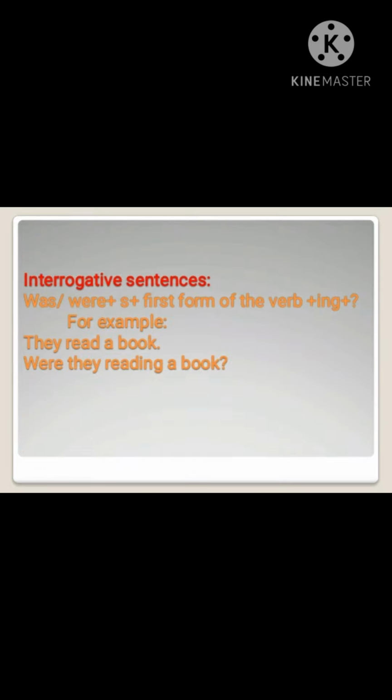If the sentence is interrogative, then again was or were comes first, then comes the subject, then the first form of the verb plus ing plus question mark. Again an example: they read a book, were they reading a book, ends with the question mark. I hope the concept is clear to all of you.